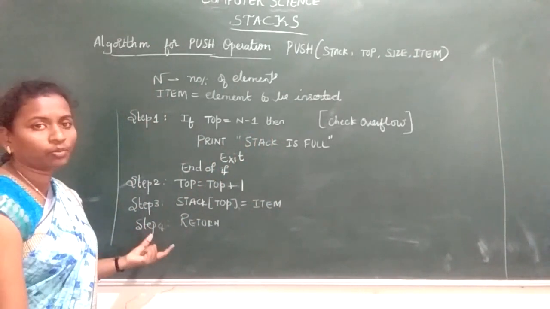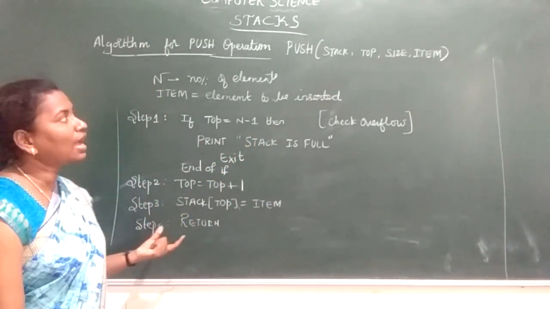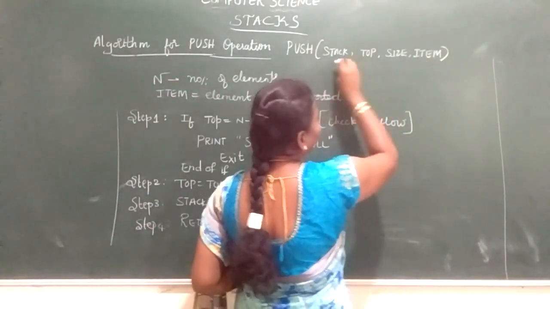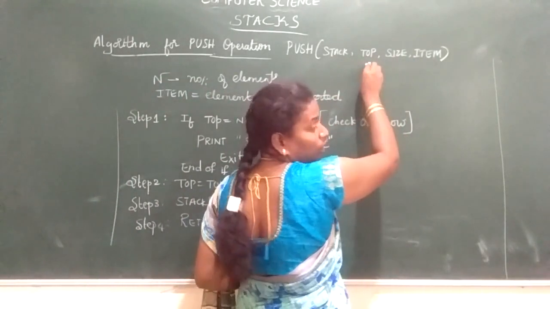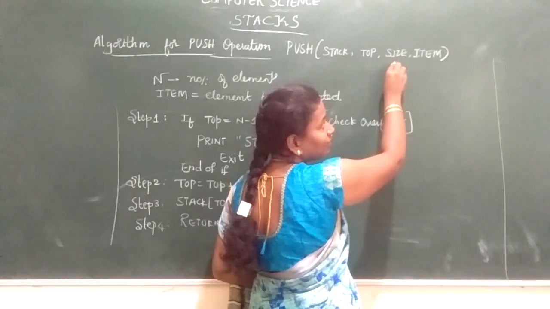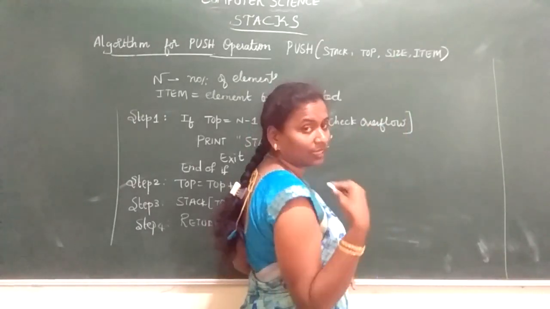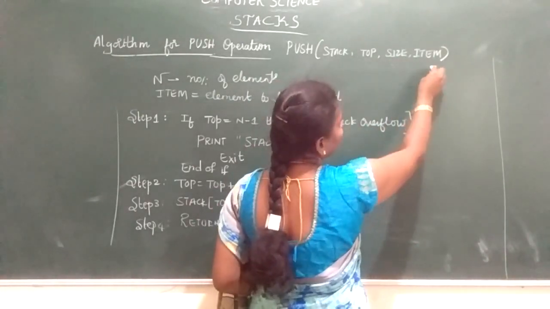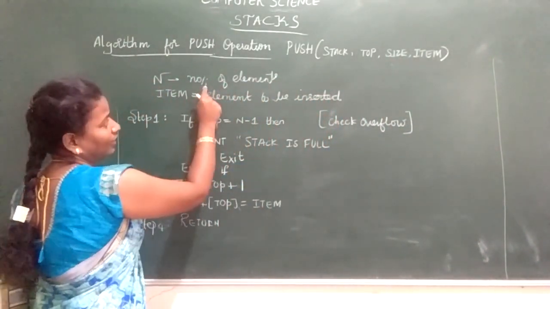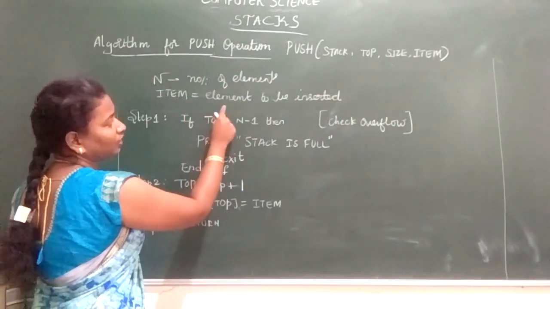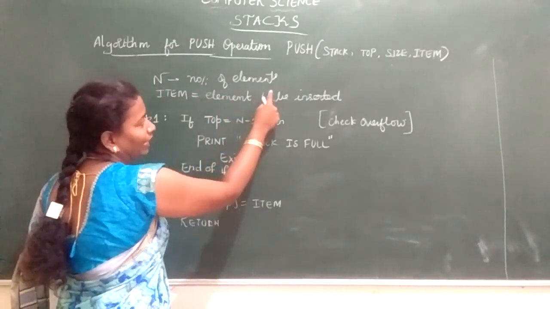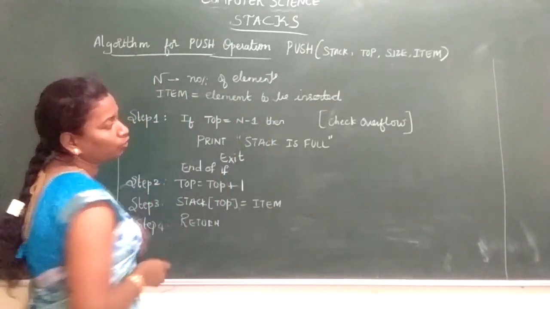Push is the word we use to insert an element into a stack. So push contains stack, top, size and item. Stack will create the stack. The top variable we need to create to maintain the topmost element of the stack. Size tells us the maximum number of elements that can be inserted into the stack. Item tells what element you are going to insert. So n indicates the number of elements, and item is the element to be inserted.